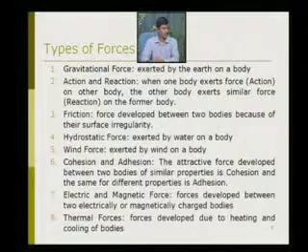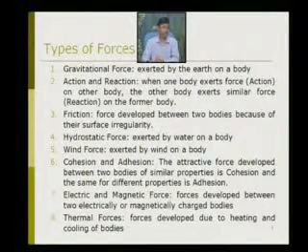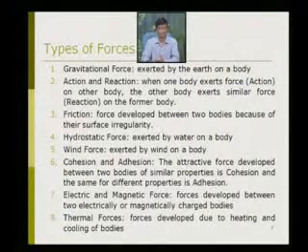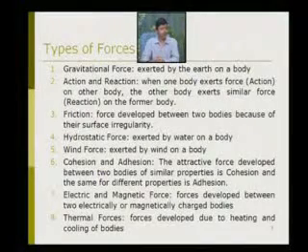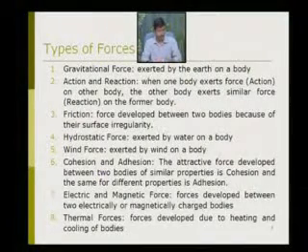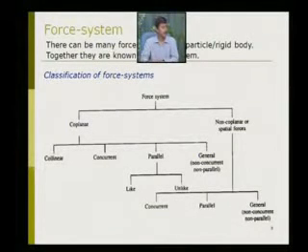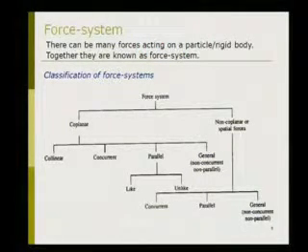Number 7 is electric and magnetic force. These forces are developed between two electrically or magnetically charged bodies. And the last one is thermal forces, forces developed due to heating and cooling of the bodies. They are known as thermal forces. Next is the force system. There can be many forces acting on a particle or rigid body. Together they are known as force system. So when more than one force is acting on a body, then they form the system of forces.